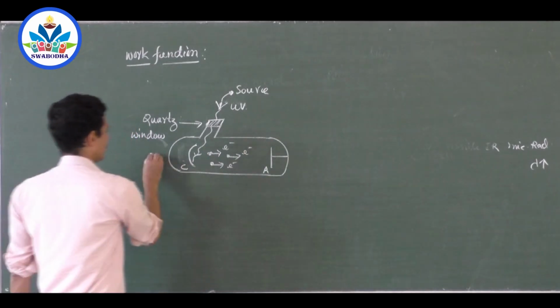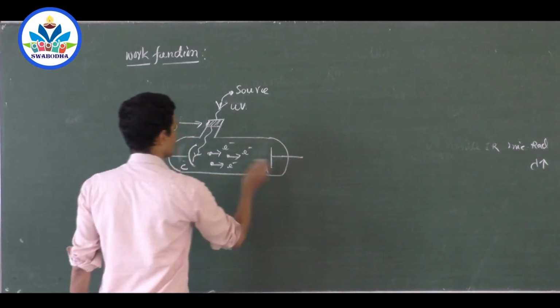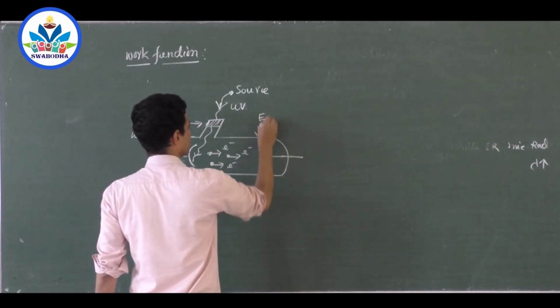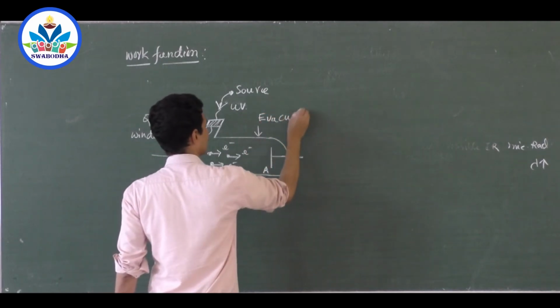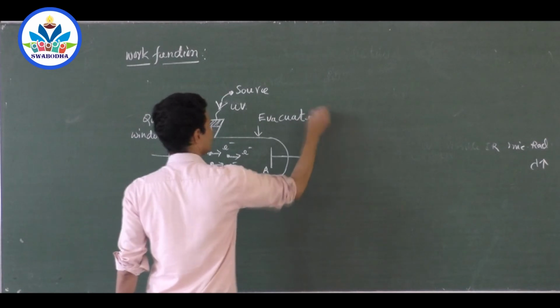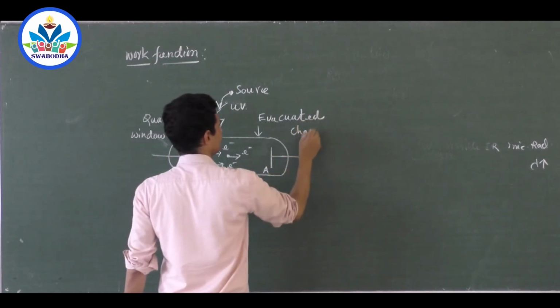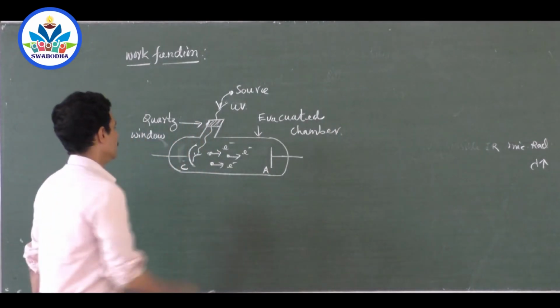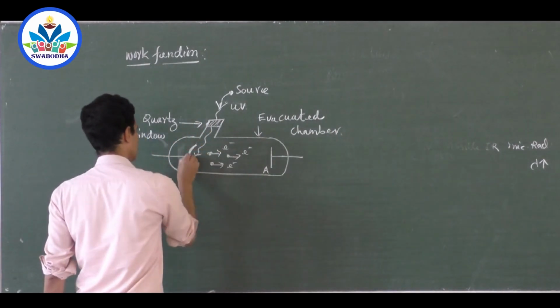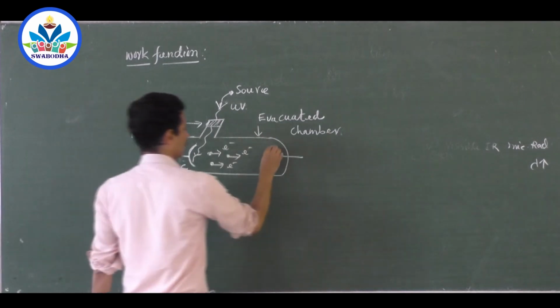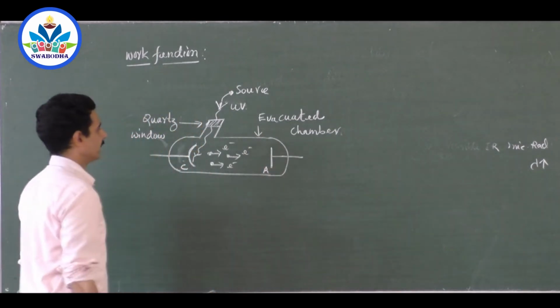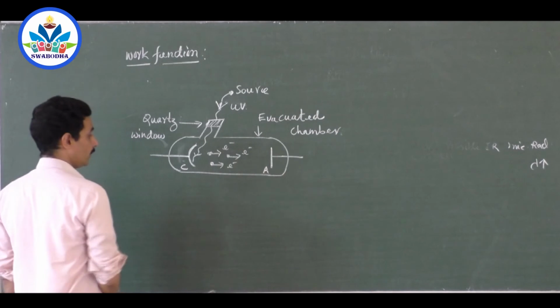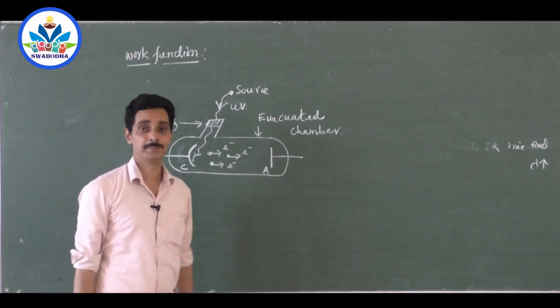Now we have to connect this to a battery outside. So this is an evacuated chamber. As I do that, you keep on listening and writing. All the things must be done at the same time. So this is the cathode and this is the anode, evacuated chamber. Okay, now I have to use an arrangement here.